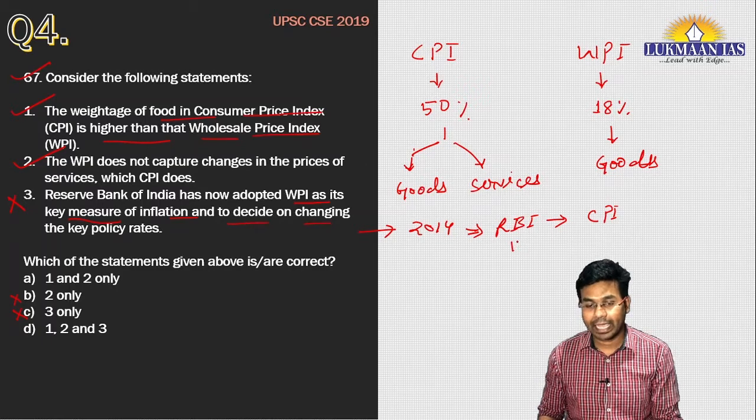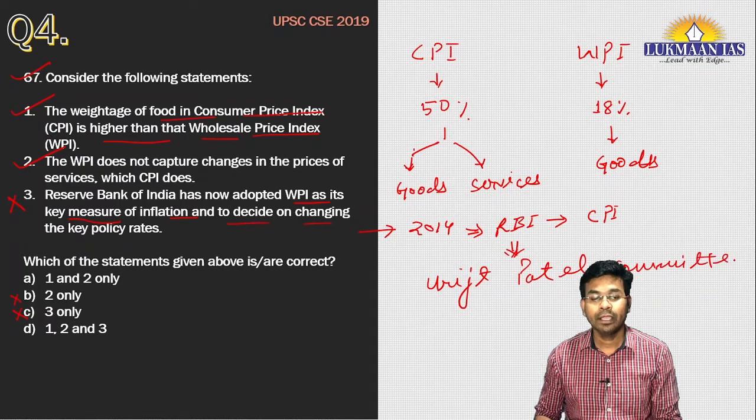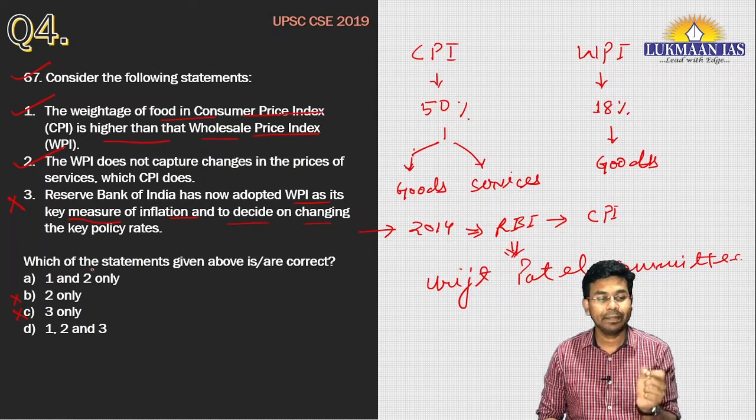And this action was taken by the Reserve Bank of India on the recommendation of Urjit Patel Committee. So that's why the third statement is incorrect.